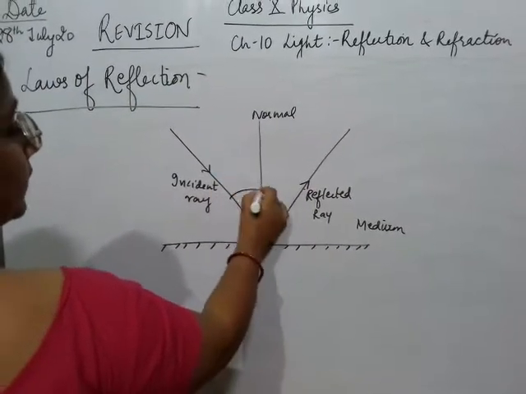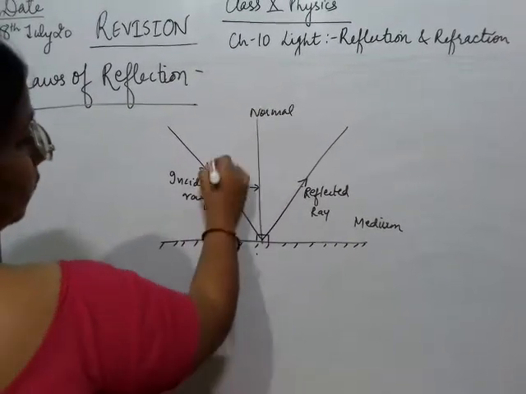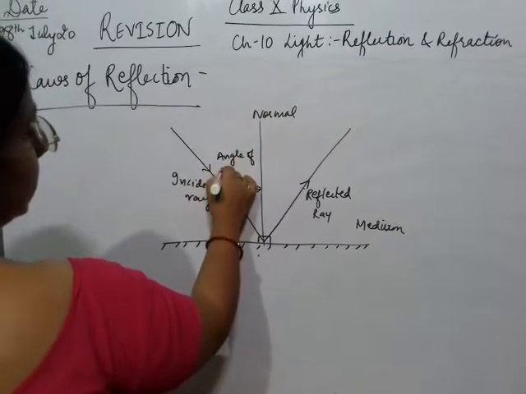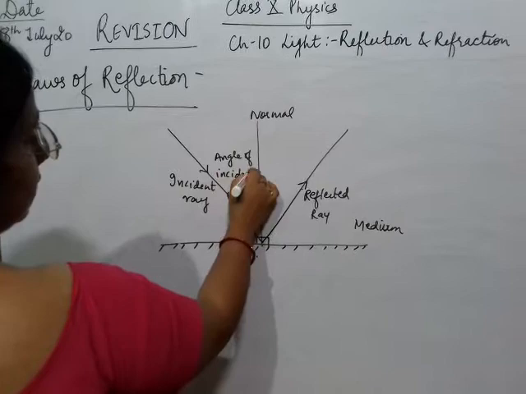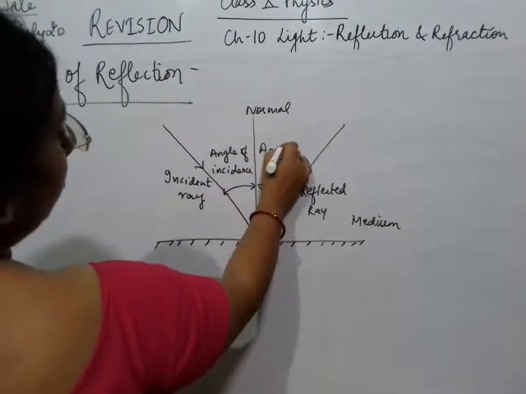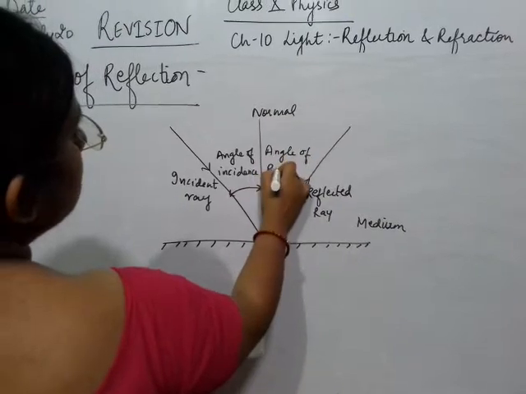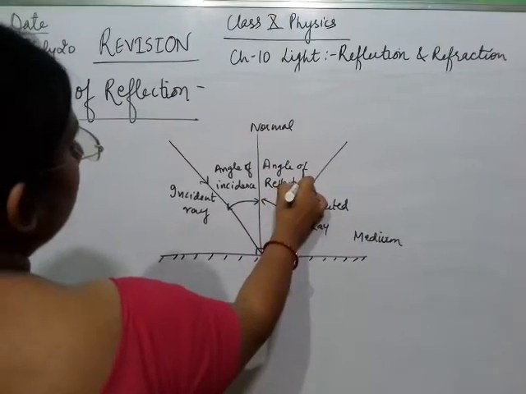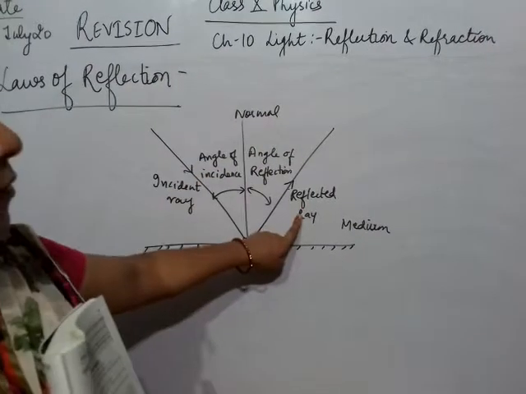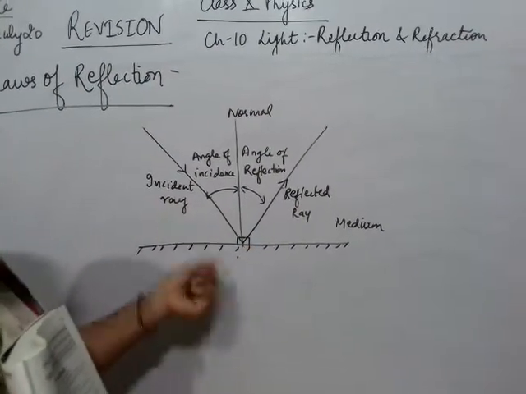This angle is known as the angle of incidence, and this angle is known as the angle of reflection. The first law was that the incident ray, normal and reflected ray all lie in the same plane.